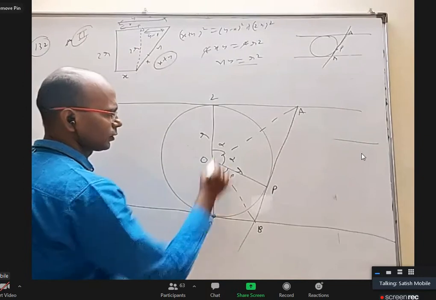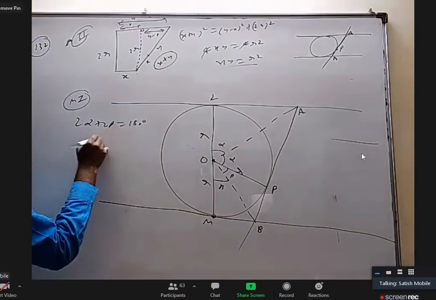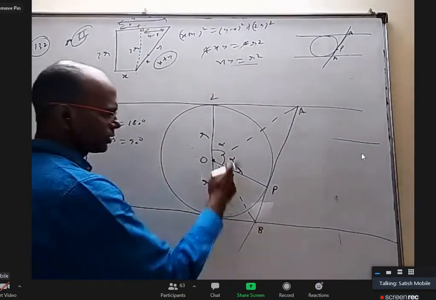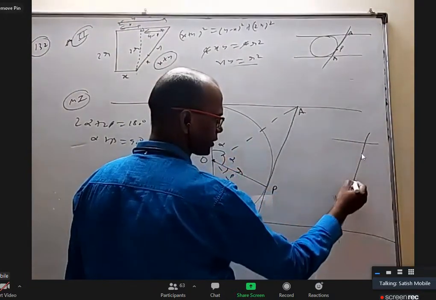I'll call them beta, beta. But the total 2 alpha plus 2 beta is 180 degrees, which means alpha plus beta is 90 degrees. So now this alpha plus beta is 90 degrees. This is a right angle triangle. You can separate the triangle here.